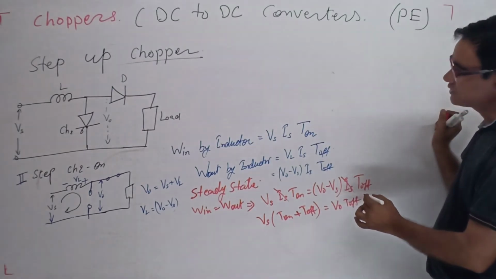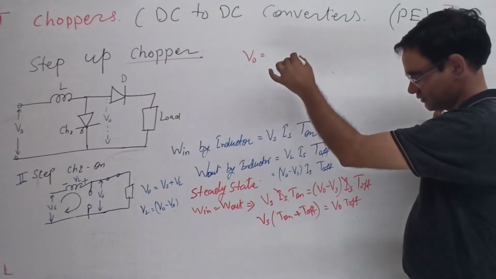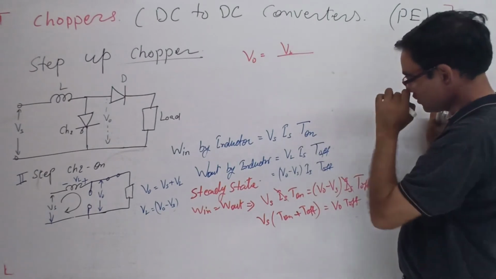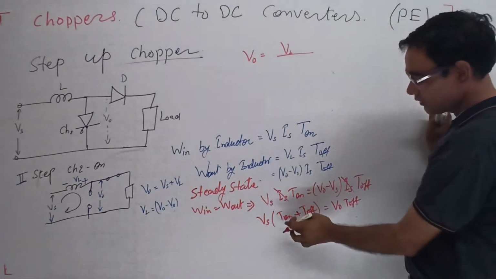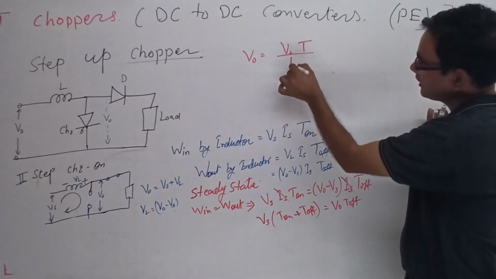So V output is Vs (T on plus T off), that is Vs into T divided by T off.